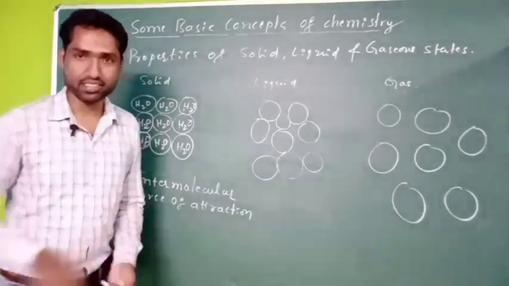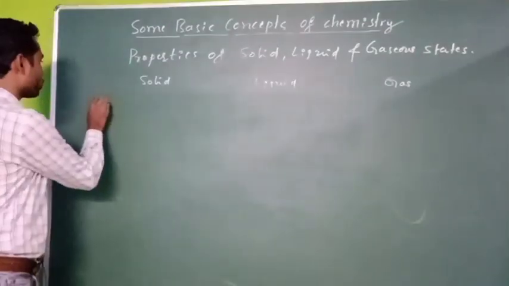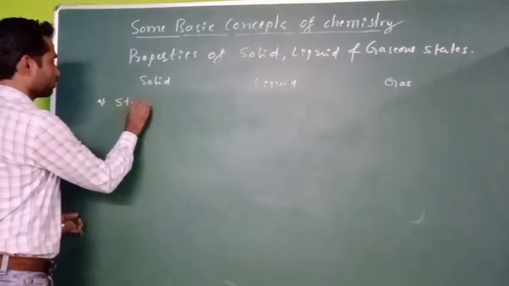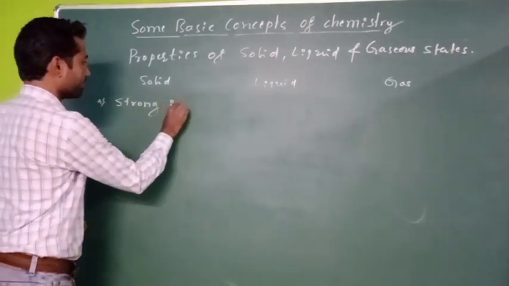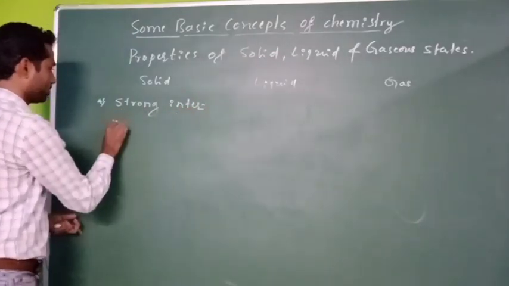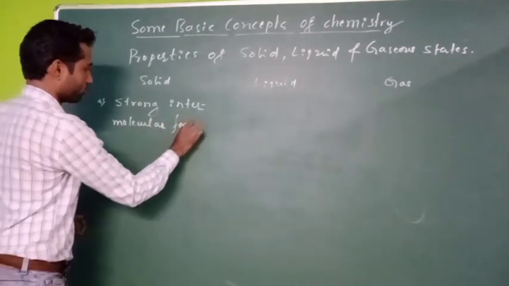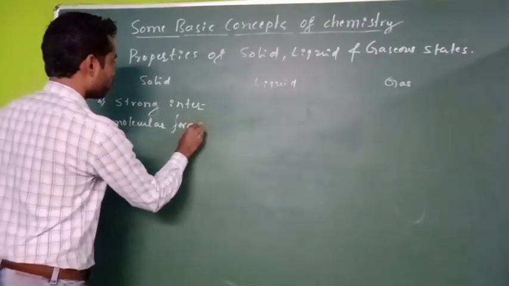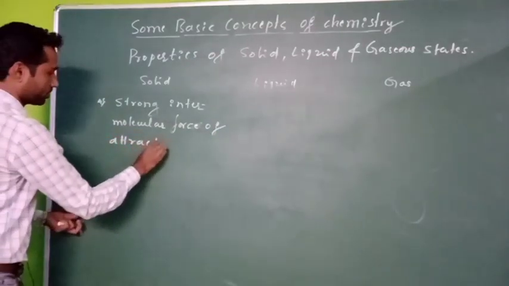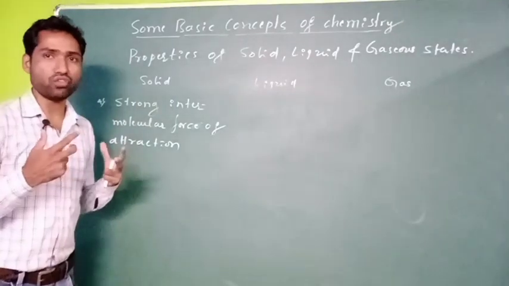That I am going to write here. So the fourth property is strong intermolecular force of attraction. In solid state, intermolecular force of attraction is very high.